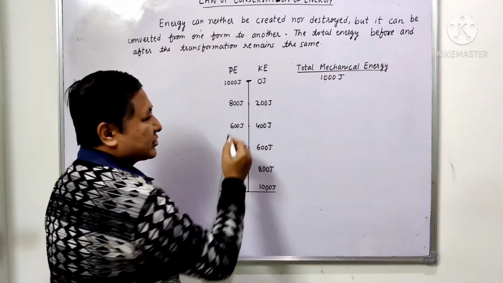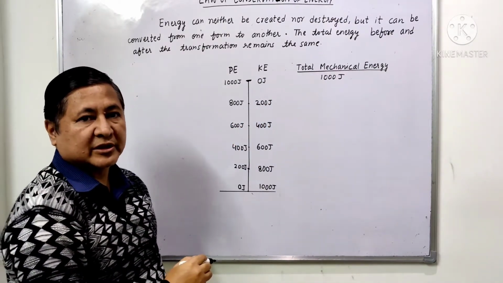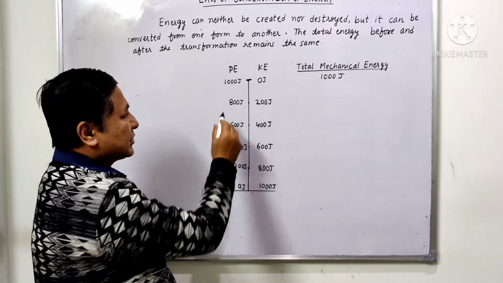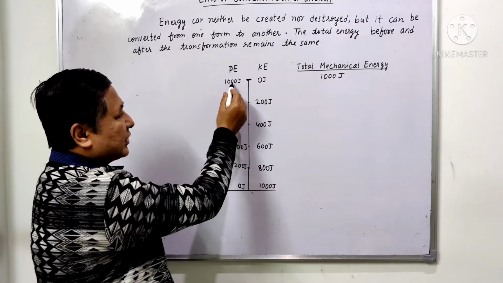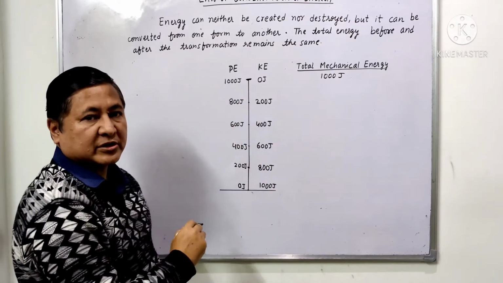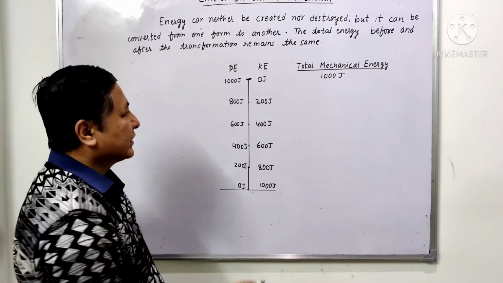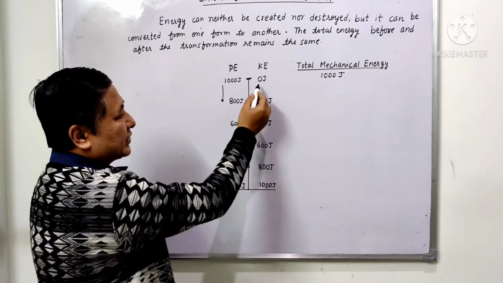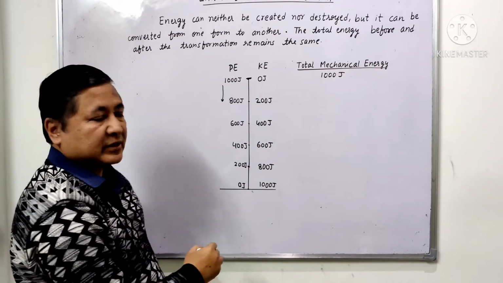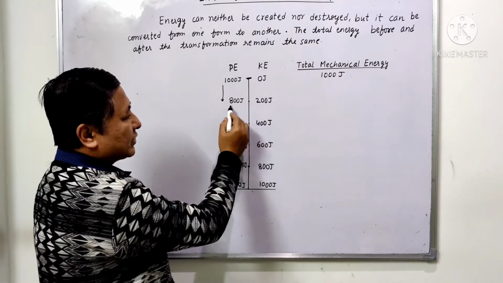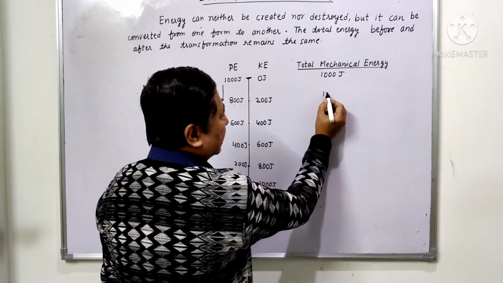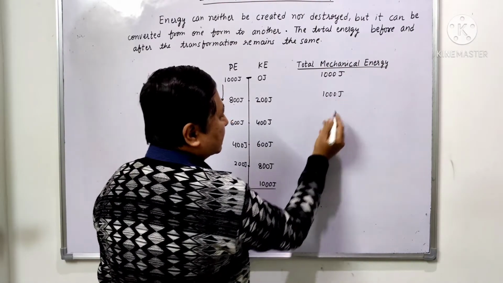As it comes down, its potential energy will decrease, and let us say it will be 800 joule. So this loss, or reduction, in the potential energy gets converted into kinetic energy. You can see the reduction is 200 joule and it is converted into kinetic energy. And if you see the total energy, 800 plus 200, that again amounts to 1000 joule.